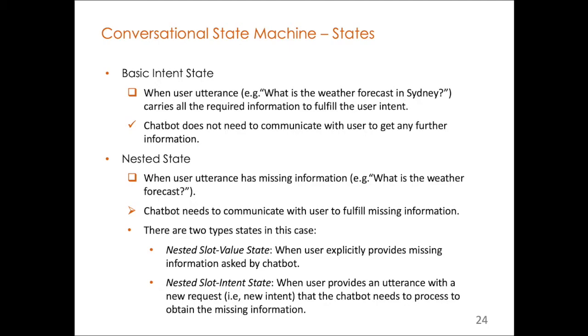Let's say when the chatbot asks about the location of the user, instead of saying "I am in University of New South Wales," the user will say, "Where is my university?" In order to find out the answer, the chatbot first needs to perform another intent, and then get the result and fulfill that missing information.